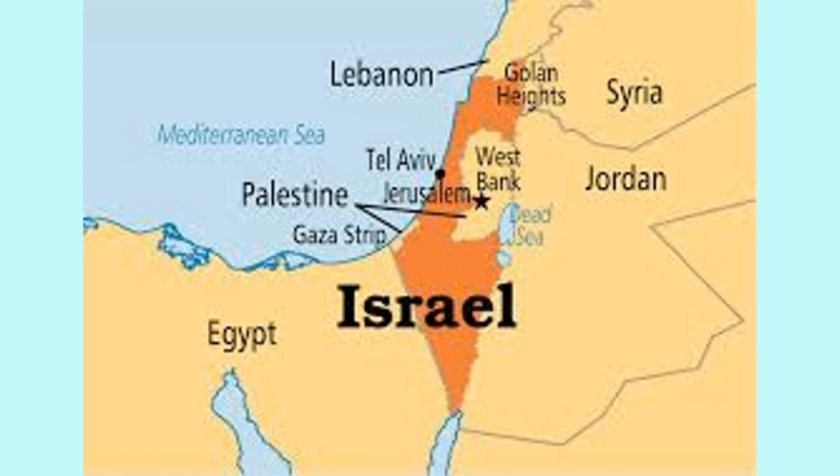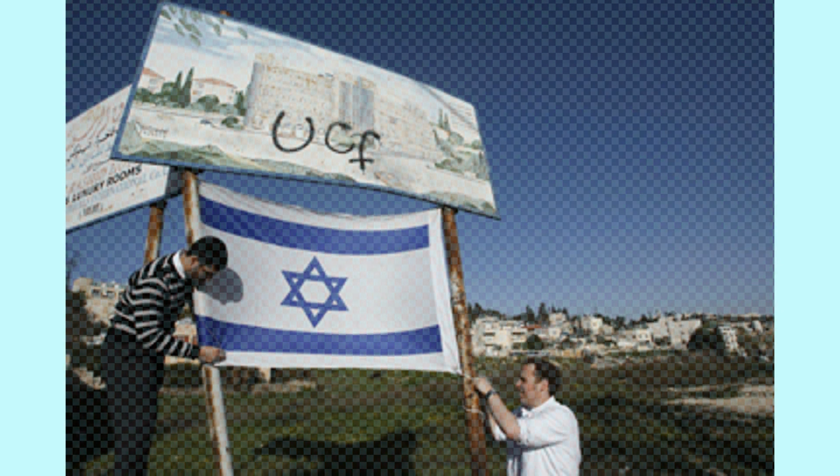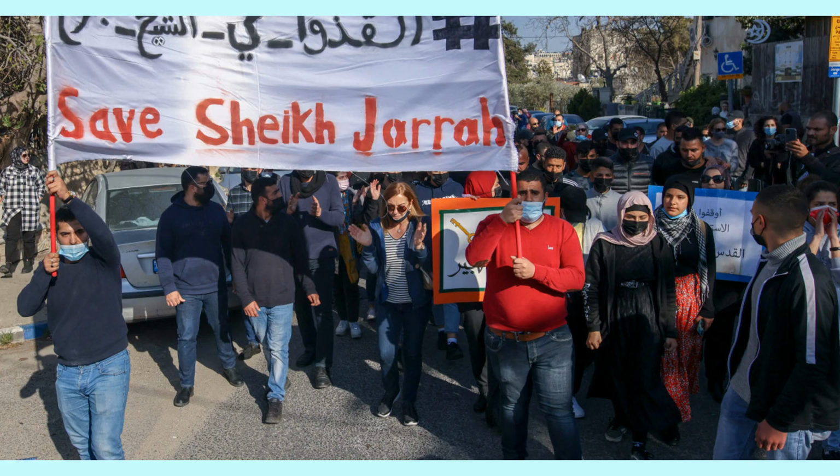At that time, this area was under the control of Jordan. In 1967, after the Six-Day War, Israel again captured Eastern Jerusalem. After this, Jewish real estate agencies started settling Jews there. They demanded the eviction of these 28 Arab families from this land, as according to them, they had already purchased these lands in 1885. The matter was in the Central Court of Eastern Jerusalem. And this year, the Central Court gave a verdict in favor of Jews and ordered these families to be evicted from Sheikh Jarrah. This issue has caused widespread anger amongst the Arab population of Israel.